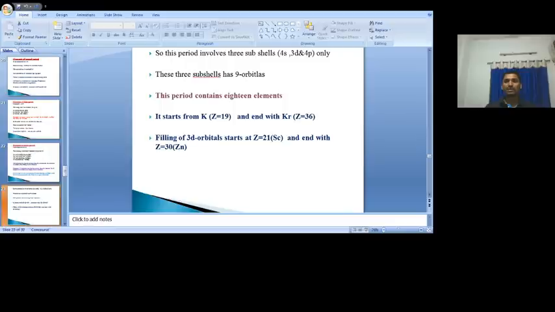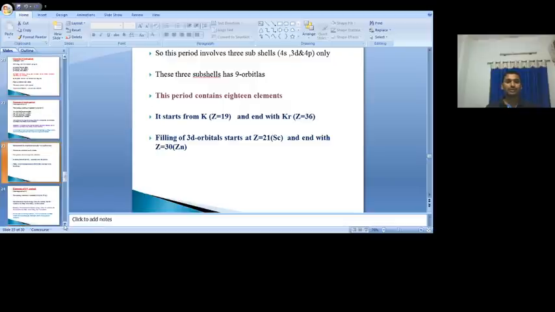It starts from atomic number 19 and ends with 36. Electrons 19 and 20 enter the 4s subshell. After that, electrons 21 to 30 enter the 3d subshell. Then electrons 31 to 36 enter the 4p subshell. This is about the fourth period. Then we go to the fifth period.